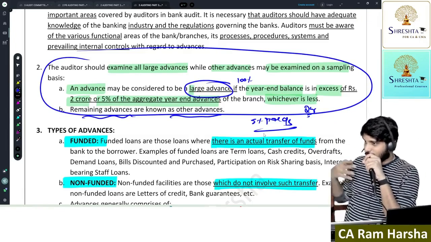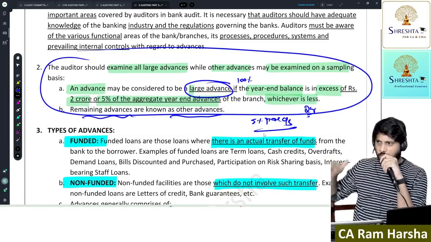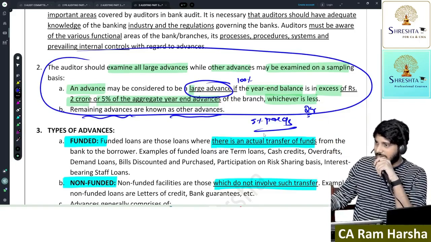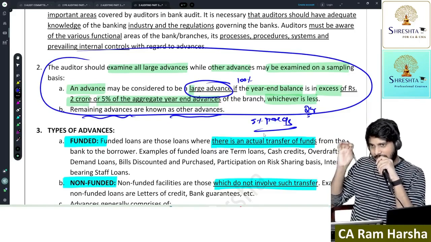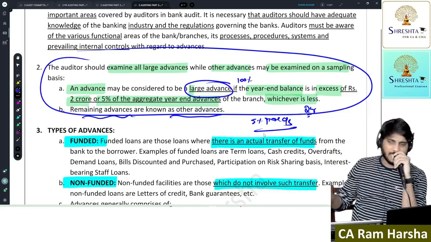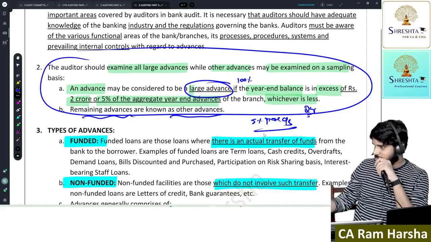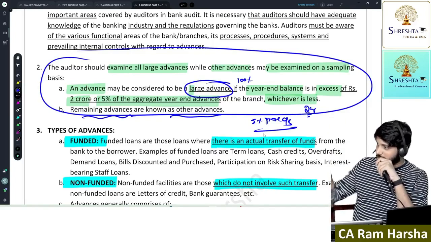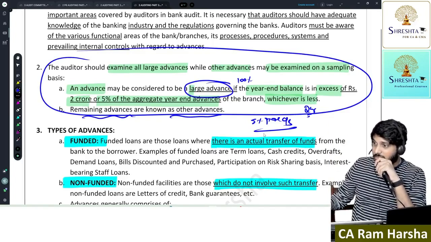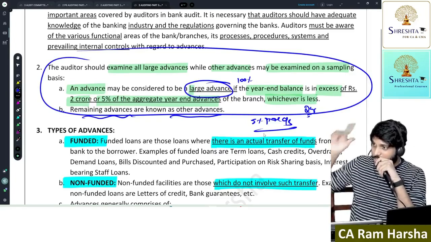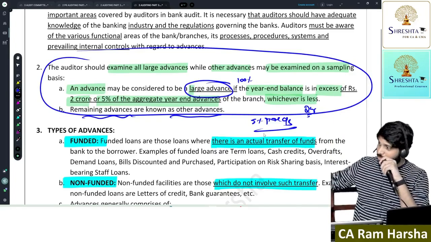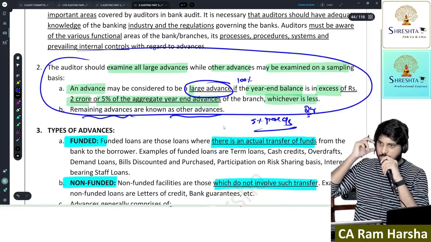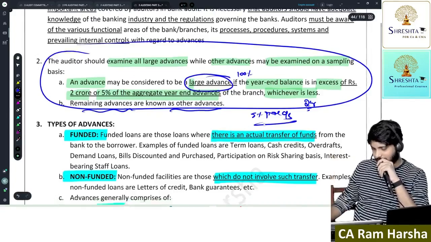Suppose mine is a small rural branch. My total loans itself is 10 crore. 5% of 10 crore means what? 50 lakhs. In my branch, any loan having more than 50 lakhs outstanding is a large advance. Suppose my branch is in a very big cosmopolitan city where the total loans are 1000 crore. 5% means 50 crore, so 2 crore itself is treated as a large advance. They'll give you an MCQ on this. Able to understand? Large advances we will verify generally 100%. Small advances we apply sampling.